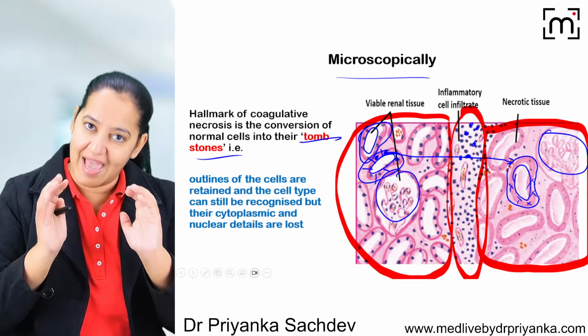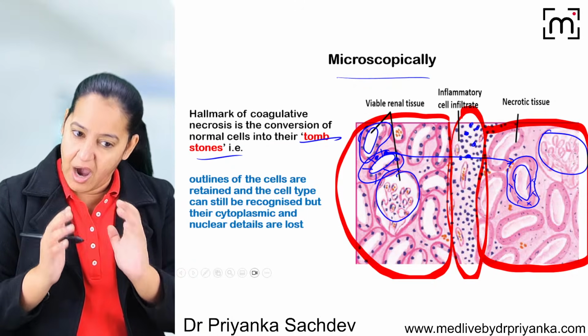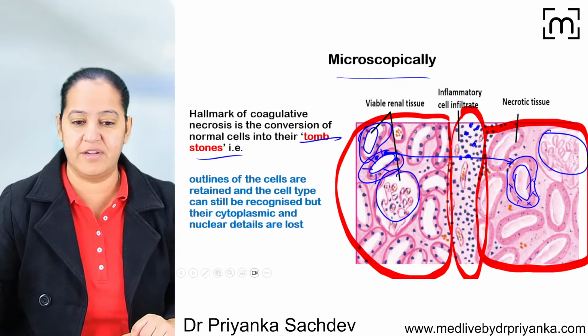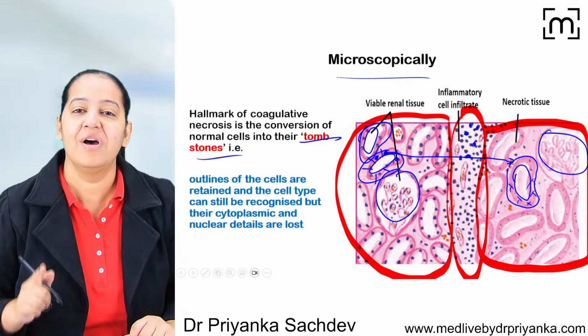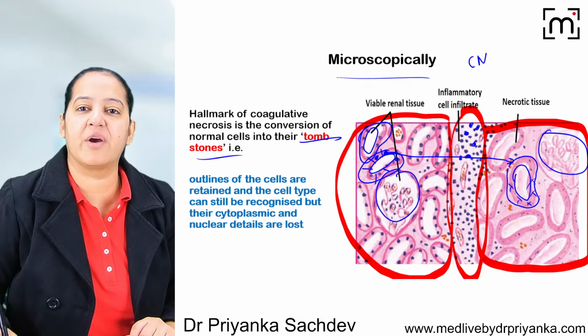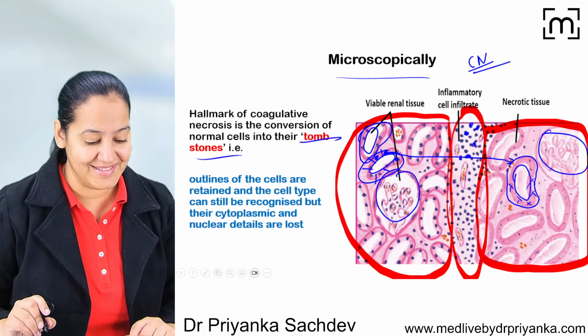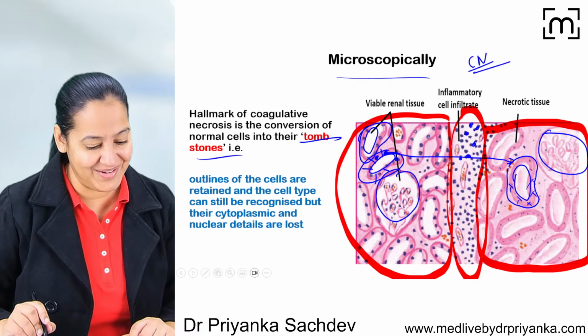So here cells have all three details: architectural, cytoplasmic, nuclear. Here the cells have only architectural details. The other two details are lost. And at the junction there is inflammation. So you should be able to identify coagulative necrosis in any organ whenever the blood supply to that organ is hindered. Say yes. Okay, can we go ahead?